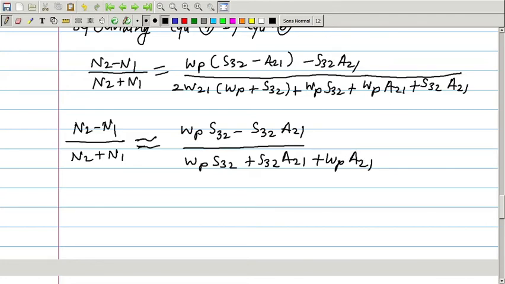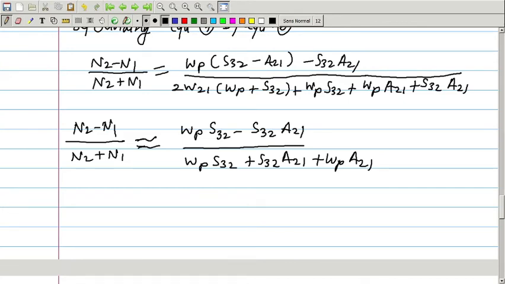So, these three terms we have written here: WP into S32, S32 into A21, and the third term WP into A21. The W21 term we are neglecting.